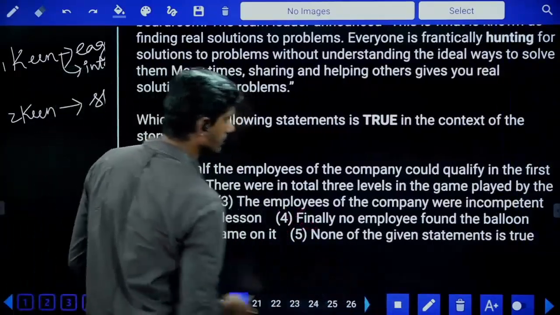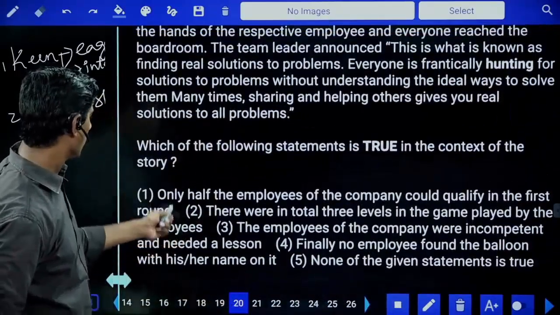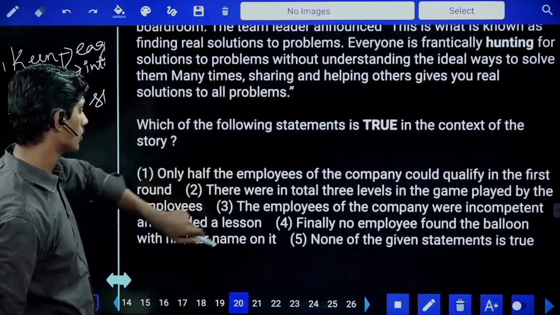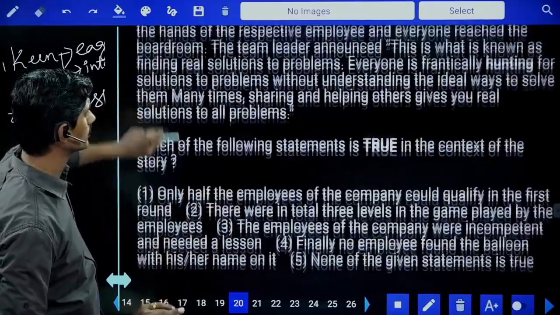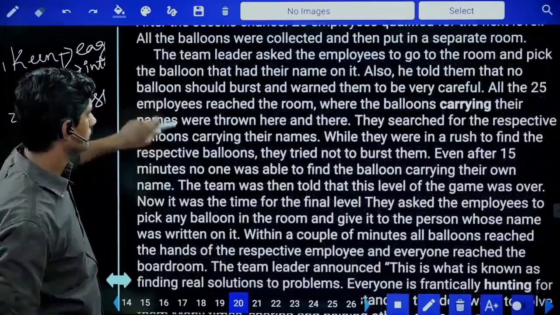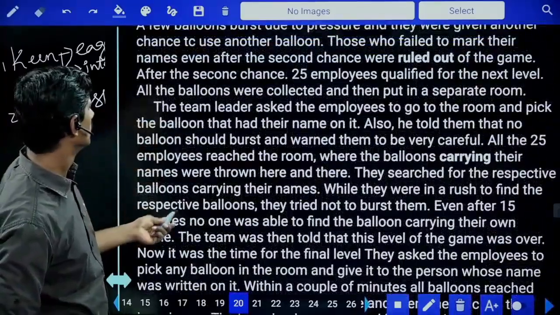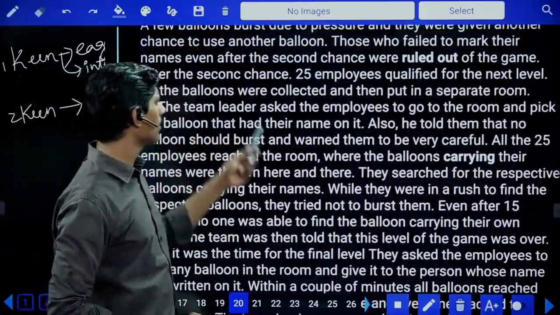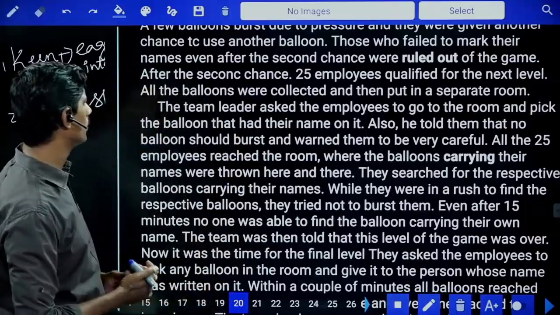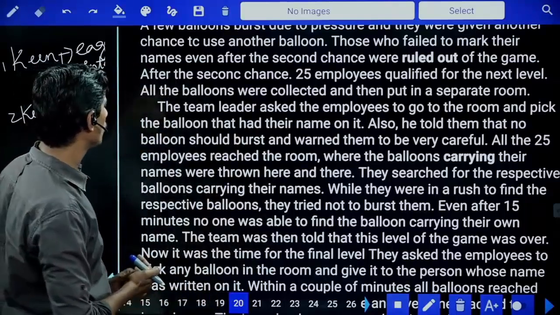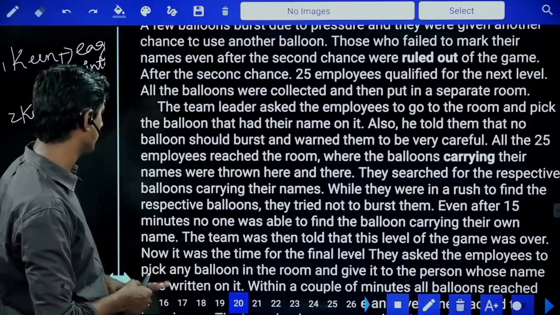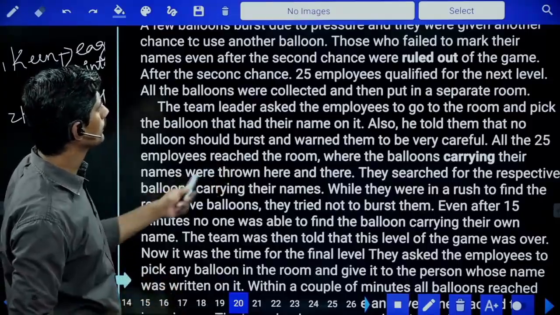ఒకసారి quick గా search చేసేద్దాం, then we'll get the clarity. Half of the employees could qualify in the first round. First round, 3 levels. I'm reading here. The team leader asked the employees to go to room and pick the balloon that they had named. As he told them that no balloon should burst and warned them to be careful. So 25 members annadu.